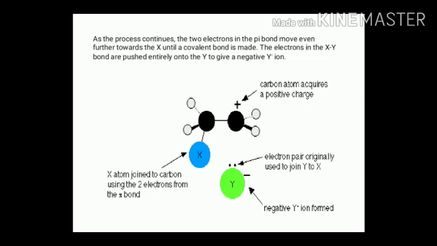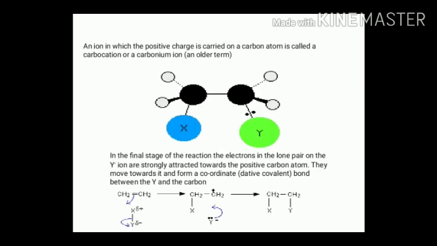Now, Y, which has a slight negative charge, approaches the second carbon atom, and ultimately there is a formation of the product. In this slide we can see one X is combined to one carbon atom and Y is combined to the other carbon atom. Here X-CH2-CH2-Y type products are observed.